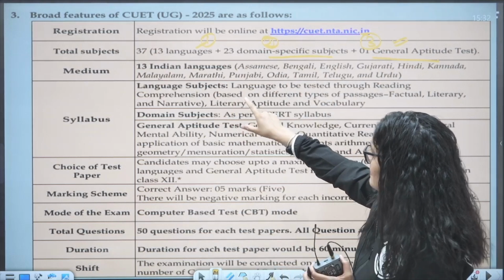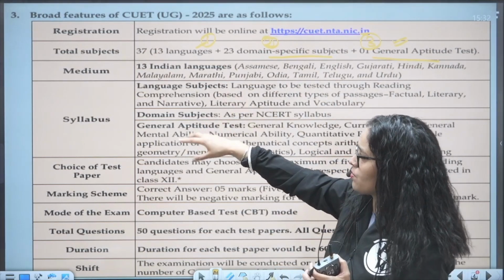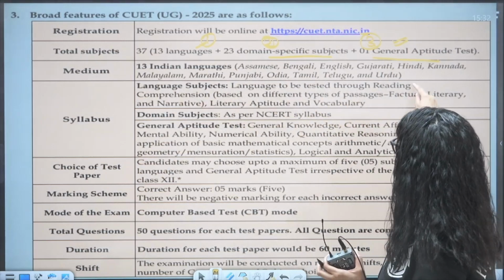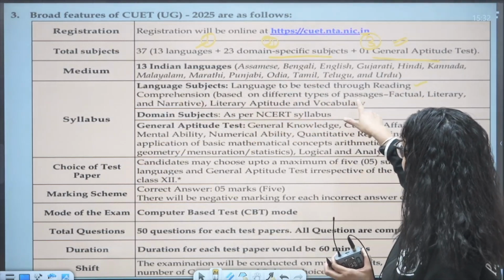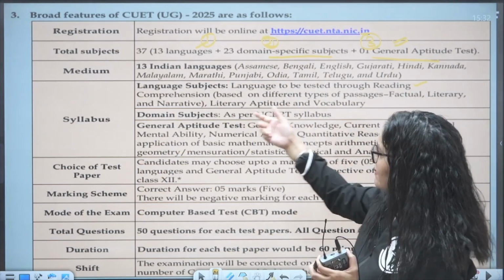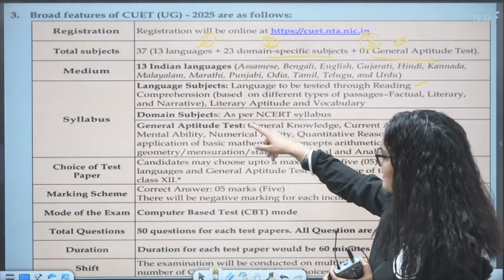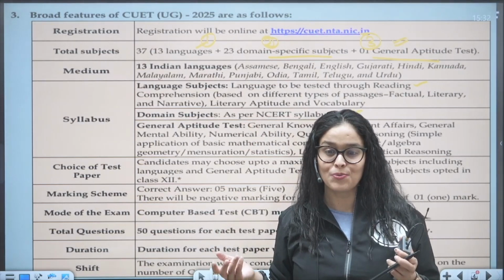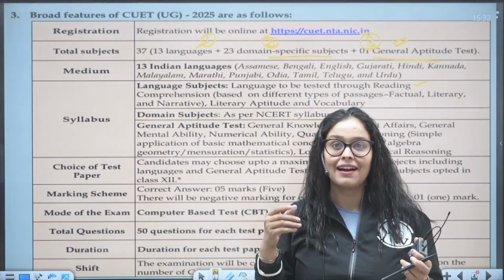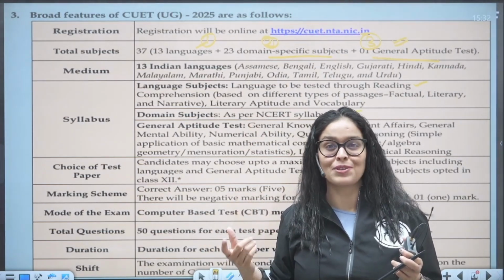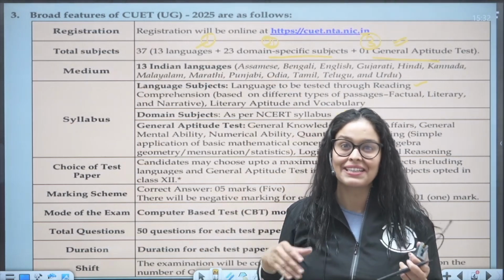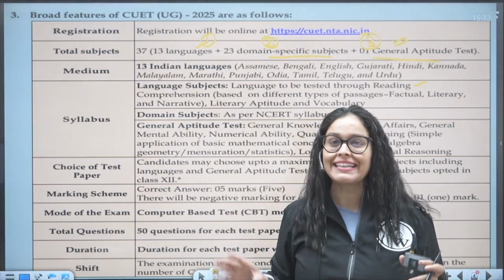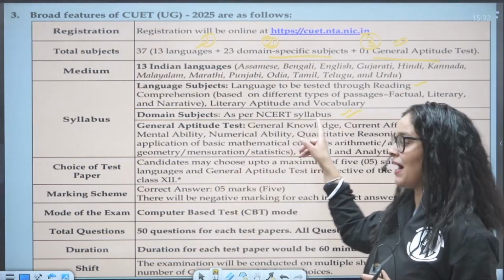And what would be the language subject? So I have told you what the syllabus would be. The language is tested through reading comprehension based on different types of passages: factual, narrative, literary, aptitude and vocabulary. Domain subject is as per the NCERT syllabus. So suppose you are choosing BSc Zoology, you would have the exam from the class 12th NCERT. If you're preparing for the NEET or JEE exam, you're already studying class 12 NCERT. So the exam will be completely NCERT based. So don't worry at all. You have to refer to NCERT for this.